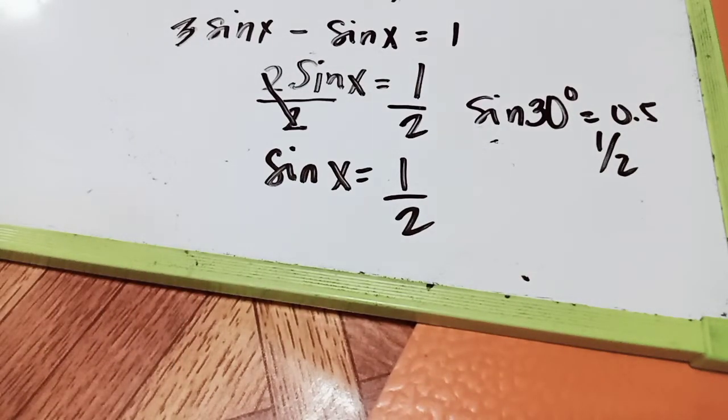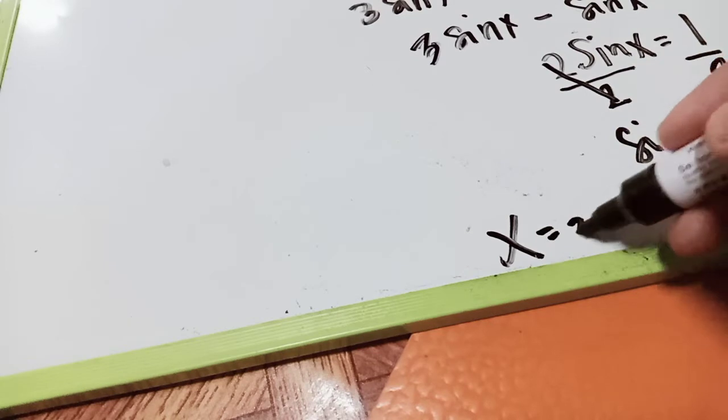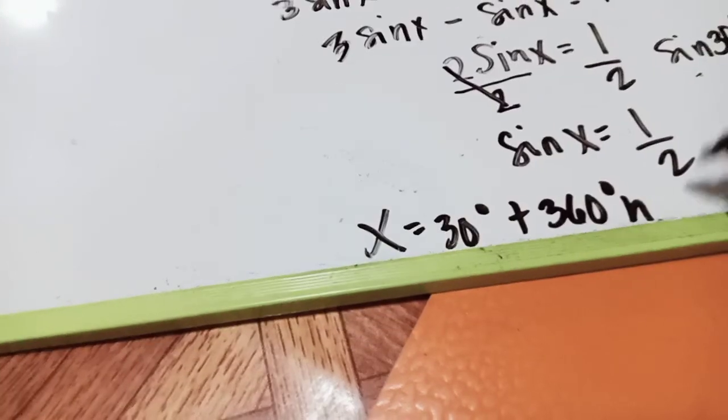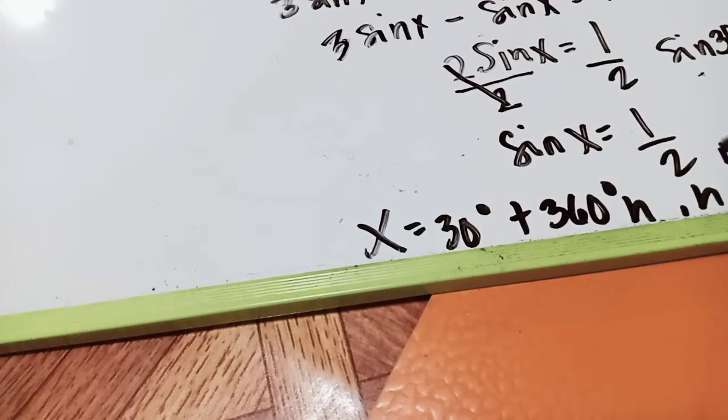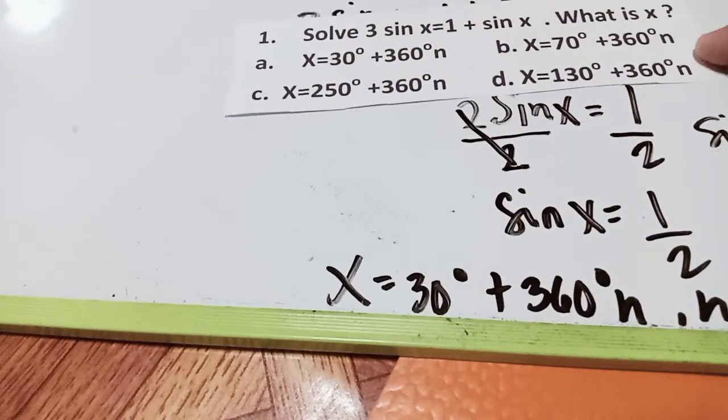After that, the value of x, take note, will be 30 degrees plus 360 degrees n, where n is any integer. Okay, so this will be our answer. The best answer is letter A.